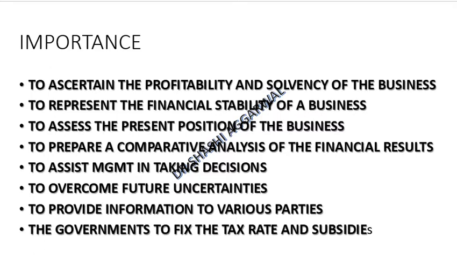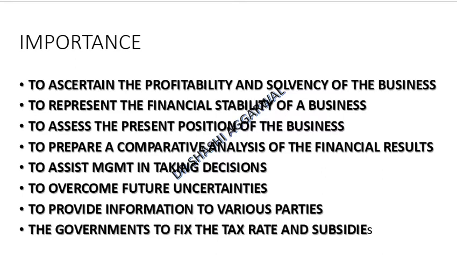So we could understand the profitability of the business, whether the organization is making profits or losses, and the solvency of the business, whether the firm is able to meet its short term and long term obligations. It also represents the financial stability of the business, because we could compare the results over the years and see whether the organization is generating profits on a stable basis.